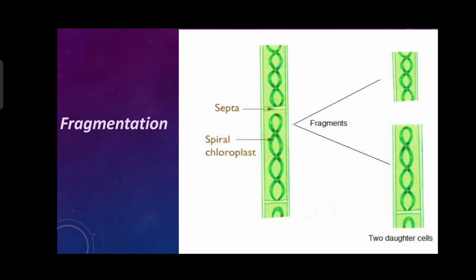In multicellular organisms, asexual reproduction is of five types. That is fragmentation, regeneration, budding. Yes, it also occurs in multicellular organisms. Vegetative propagation and spore formation. Let's start with fragmentation. In this type of reproduction, the body of the parent organism breaks into many fragments, or we can say parts, and each fragment or each part starts to live as a new organism.